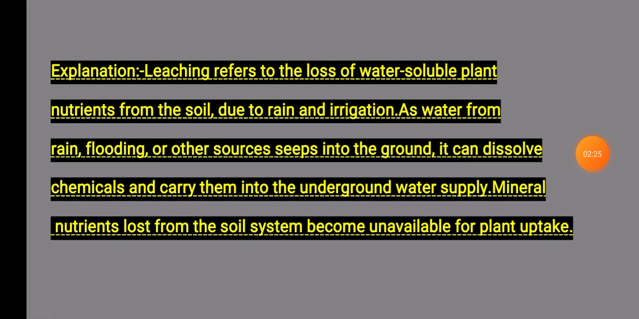Explanation: leaching is the loss of water-soluble plant nutrients from the soil due to rain or irrigation water, from rain, flooding or other sources, which seeps into the ground. It can carry dissolved chemicals into the underground water supply. The mineral nutrients of the soil system become unable to be taken up by the plant.